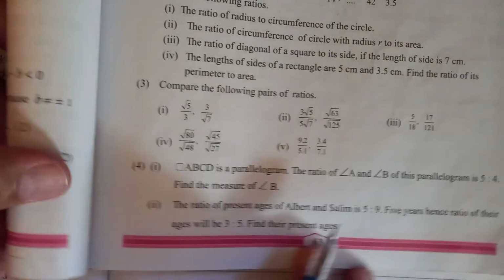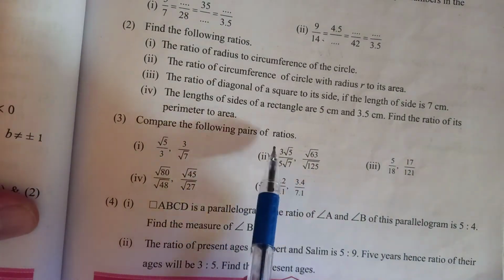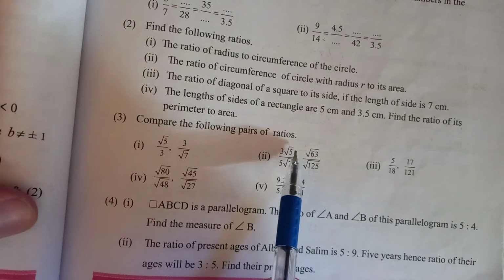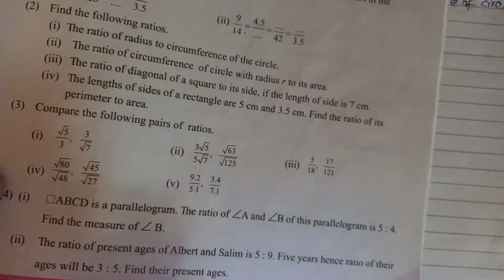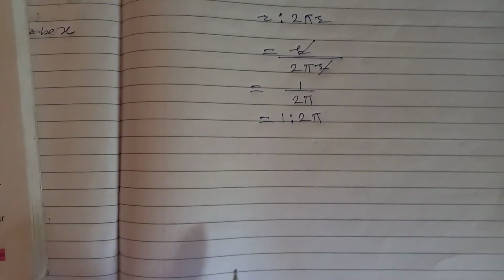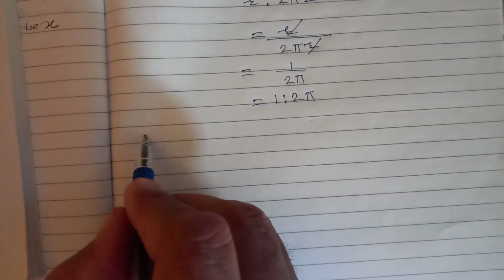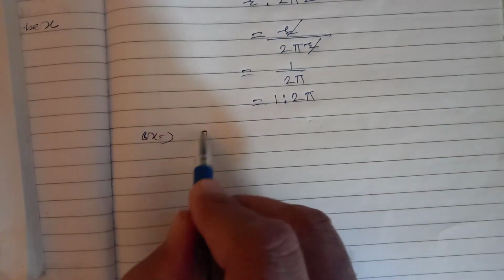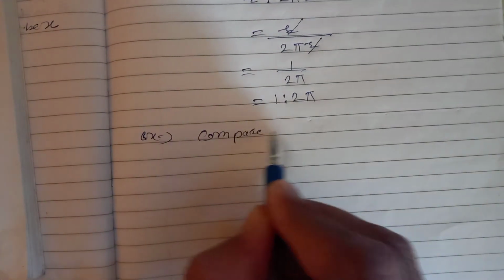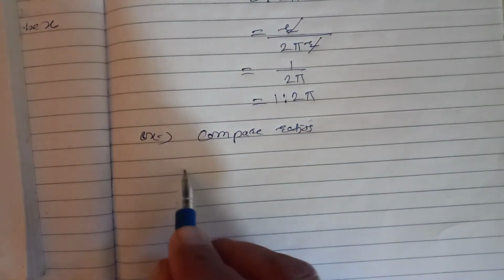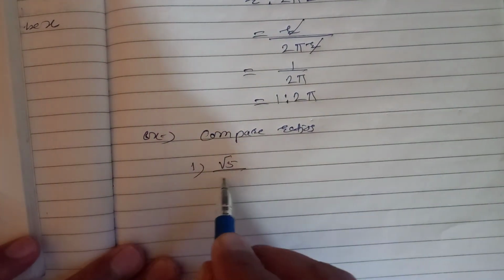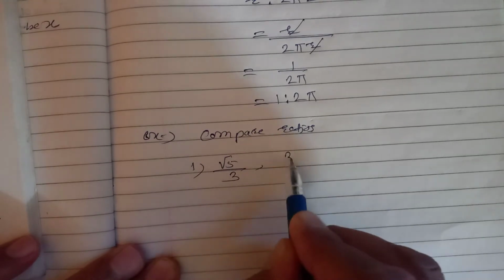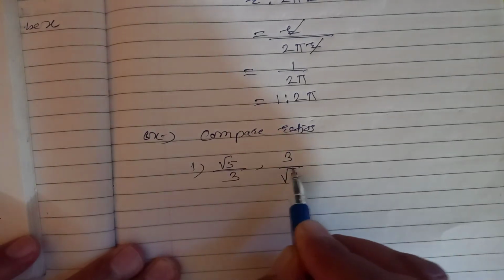Then this question we'll see now. See, compare the following pairs of ratios. Just I have explained that before. You have to write that cross multiplication like that. Here two examples we will solve on this one. Next example, compare ratios. So the first example we will take root 5 upon 3 and 3 upon root 7.